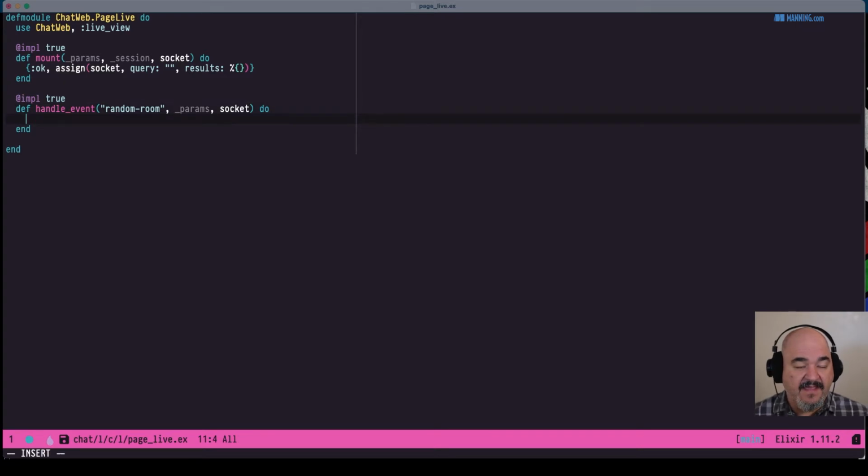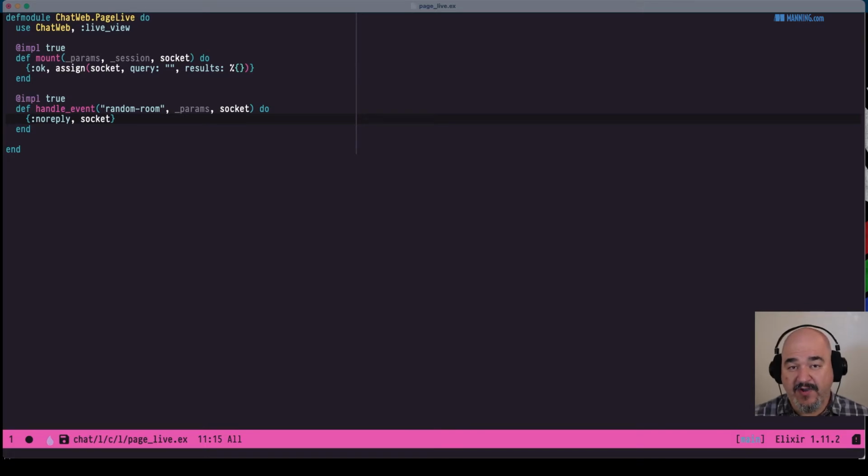So let's do that. Now, handle_event expects a certain type of return value. In this case, we're just going to say {:noreply, socket}. The noreply basically means don't reply to the sender of the message. And in this case, we don't want to reply to the sender of the message because that's another process. We're just going to pass that straight on through.